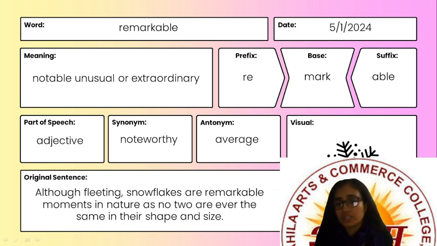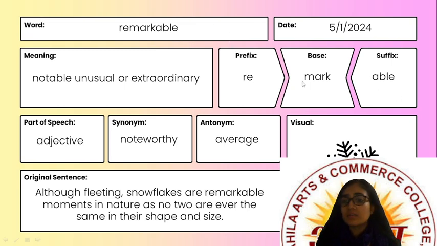And a visual is obviously optional. If you want to do it, you can. So the word is remarkable. The meaning is notable, unusual or extraordinary. The prefix is re, of course. The base verb is remark and the suffix is able, right?